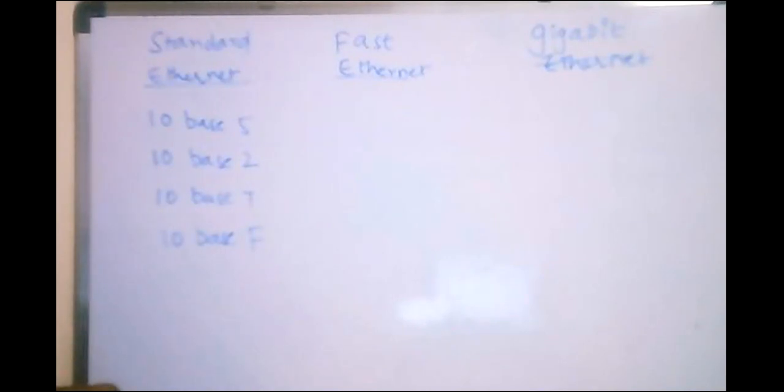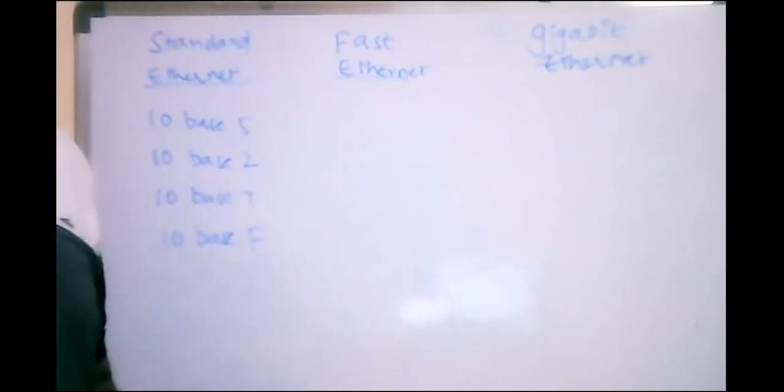These are the varieties of standard Ethernet which are available for accessing the standard Ethernet.